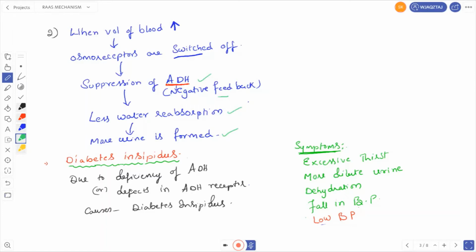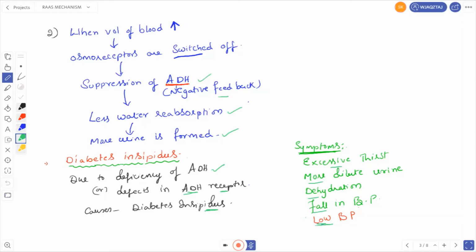Let us see a condition called diabetes insipidus. So diabetes insipidus is due to a deficiency of antidiuretic hormone or defects in the antidiuretic hormone receptors. Right. So what are the symptoms of diabetes insipidus? The symptoms of diabetes insipidus include excessive thirst, more dilute urine, dehydration, and fall in blood pressure, that is, low blood pressure.